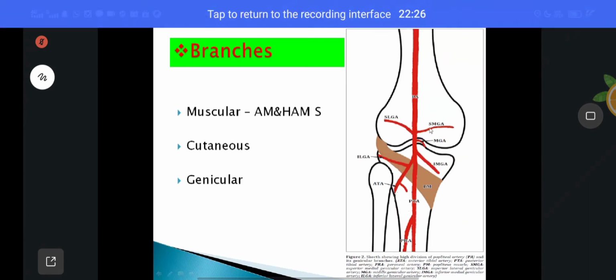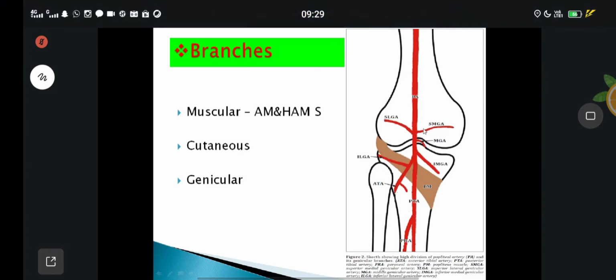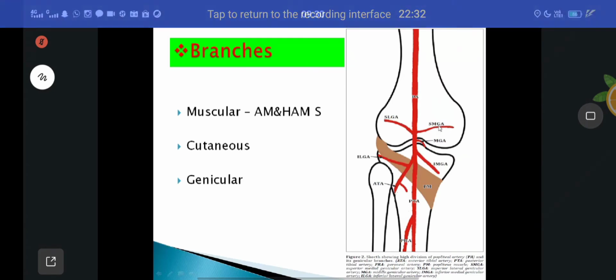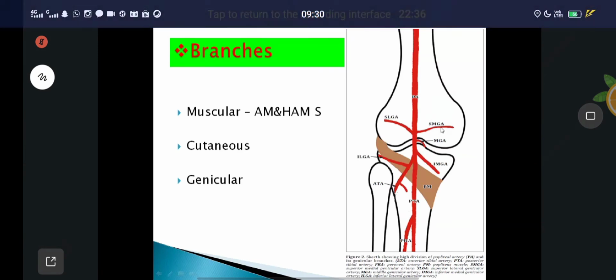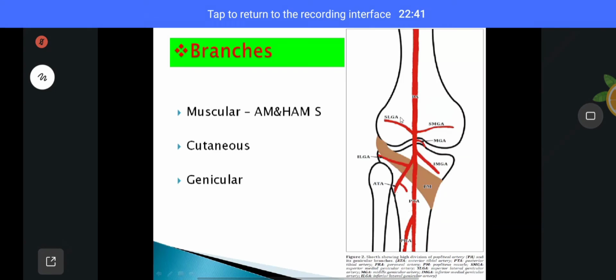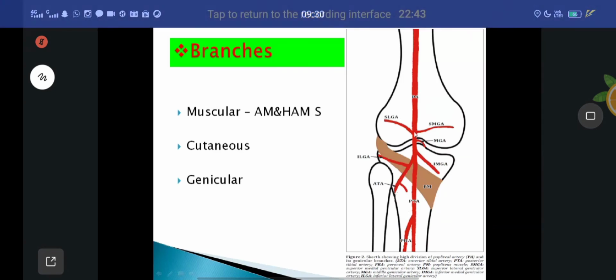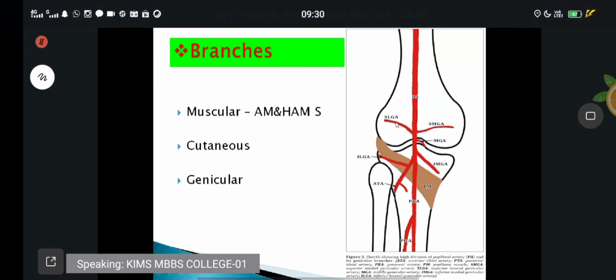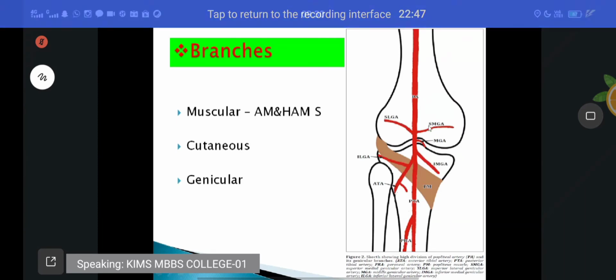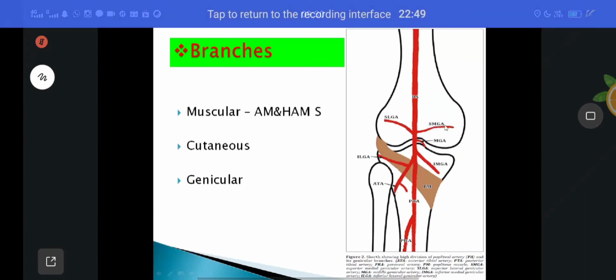See here, on the medial side, superior medial genicular artery. After that, superior lateral genicular artery. These two come from the popliteal artery.